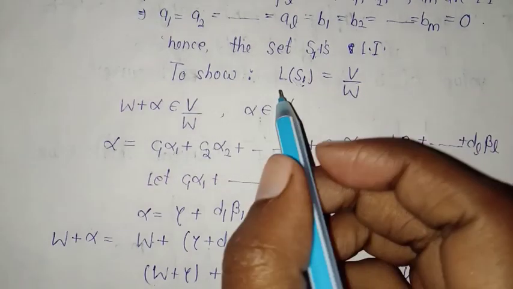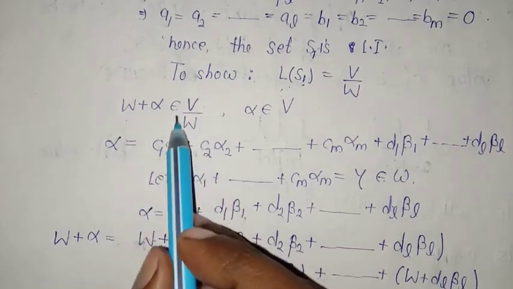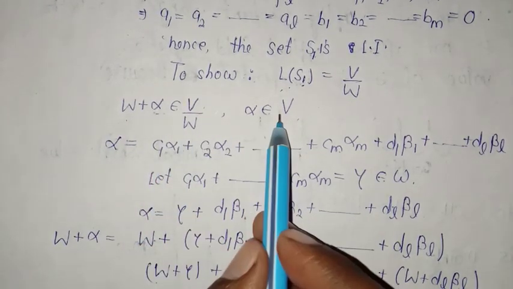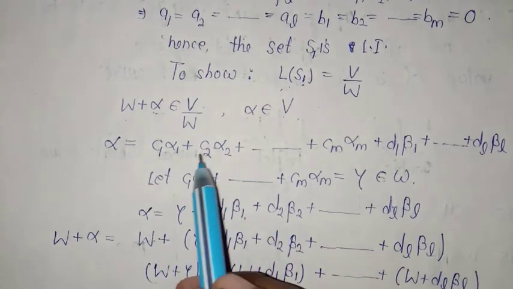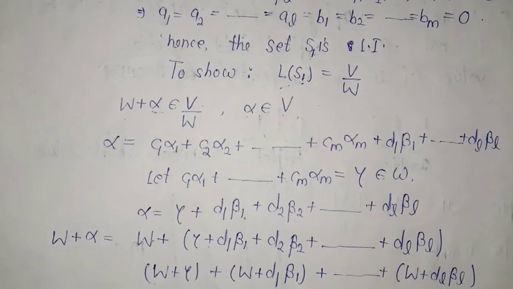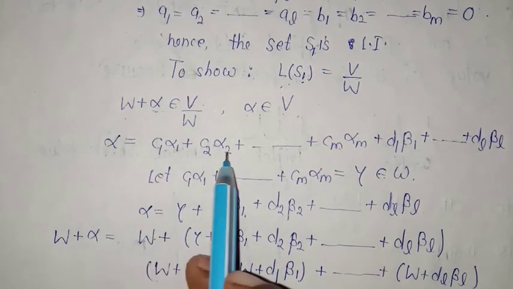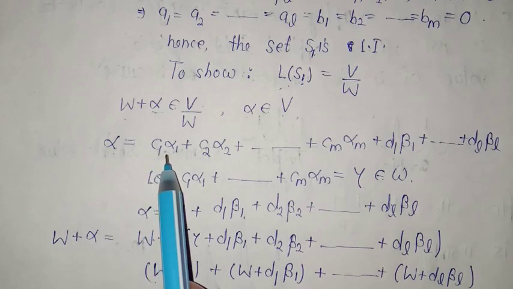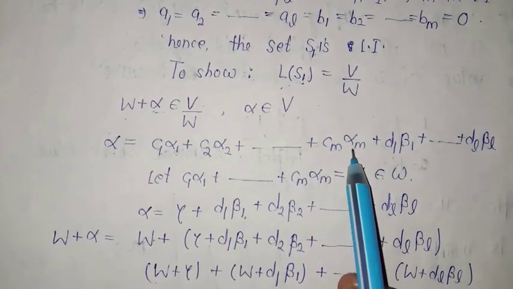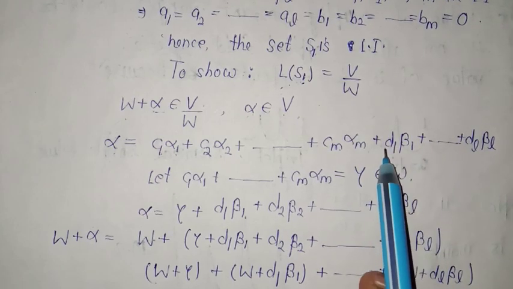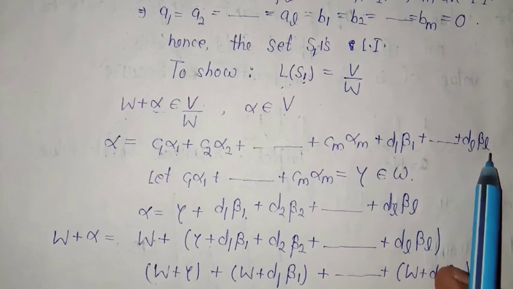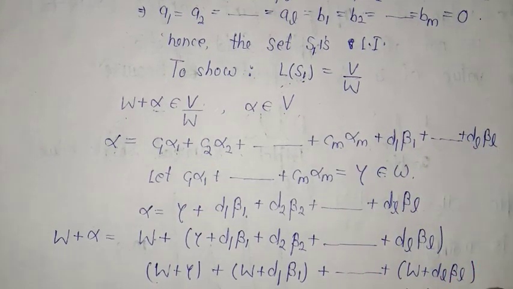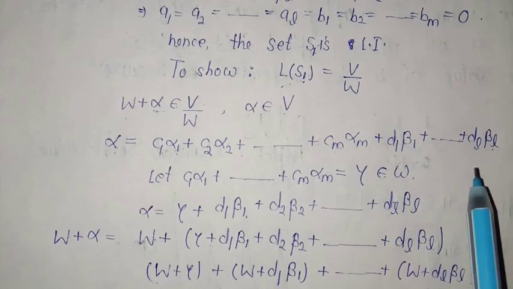In order to show that L of S1 equals V by W, we consider an element of V by W, W plus alpha, such that alpha belongs to V. If alpha is from V, then each element of the vector space V can be expressed as a linear combination of the elements of the basis of V. So I write alpha as C1 alpha 1 plus C2 alpha 2 and so on, Cm alpha m, plus another set of scalars, D1 beta 1 and so on, DL beta L, because we were taking alpha 1, alpha 2 and so on, alpha m, comma beta 1, beta 2 and so on, beta L as the basis of vector space V.